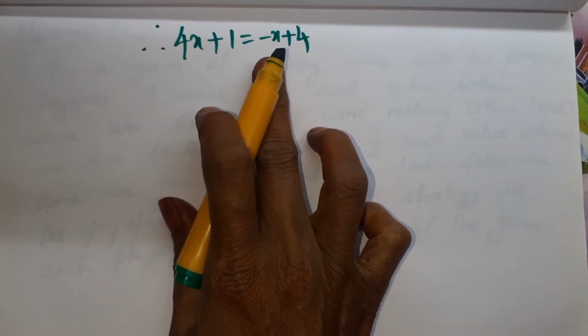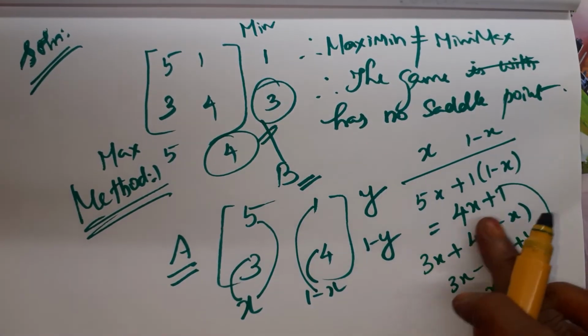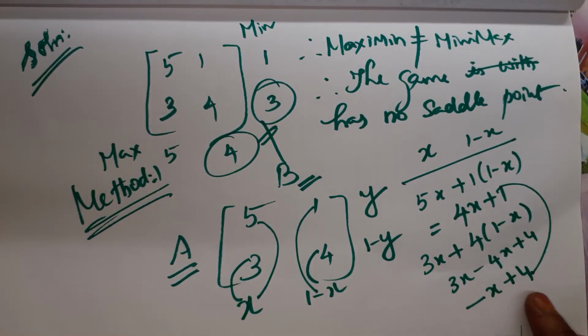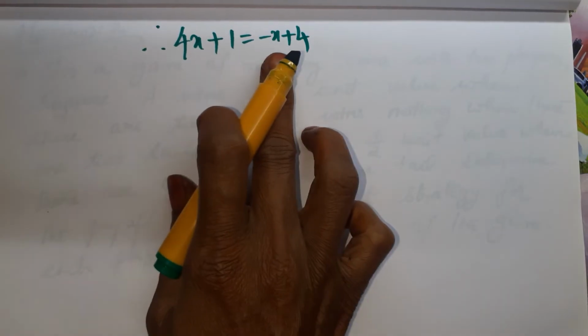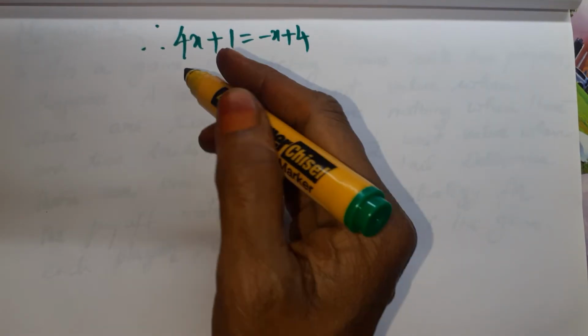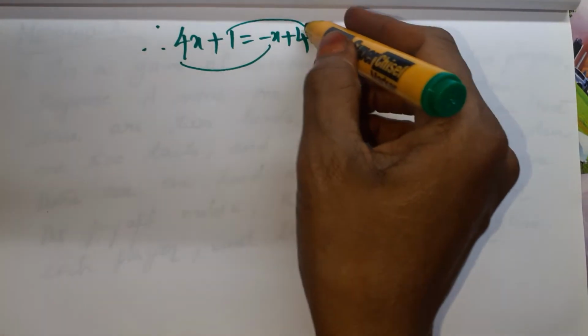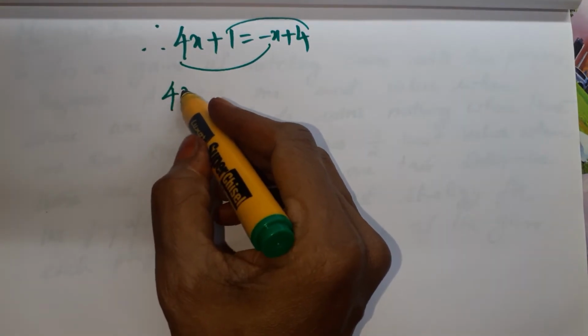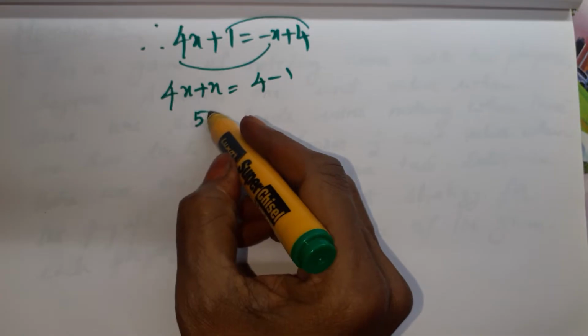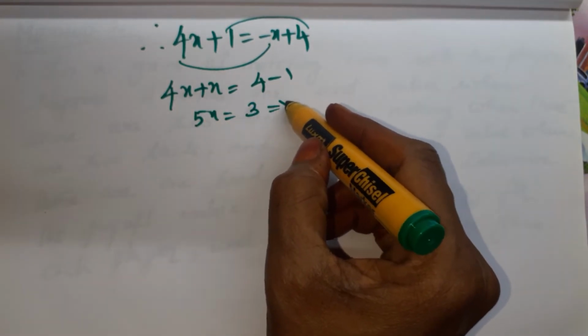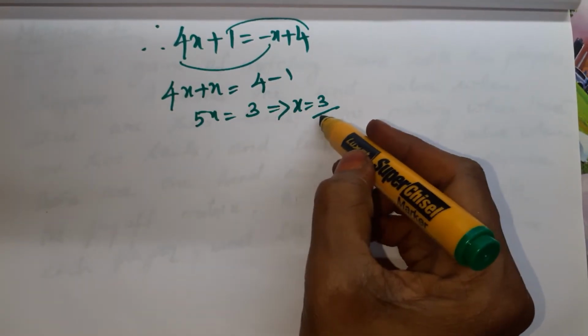So these two are equal means 4x plus 1 equals minus x plus 4. Bring x to the other side and 1 to the other side. So 4x plus x equals 4 minus 1. 5x is equal to 3, which implies x equals 3 by 5.